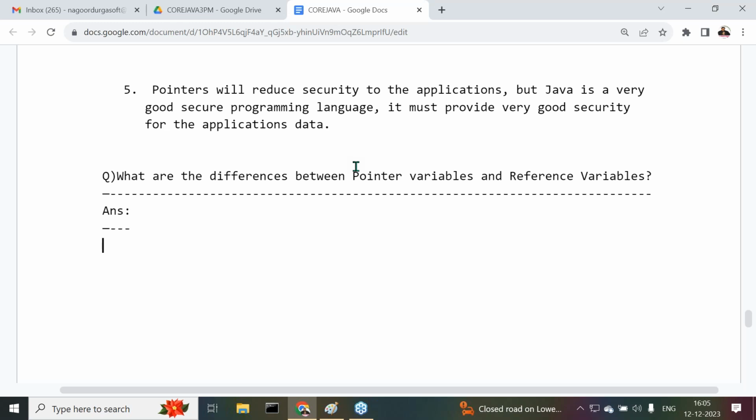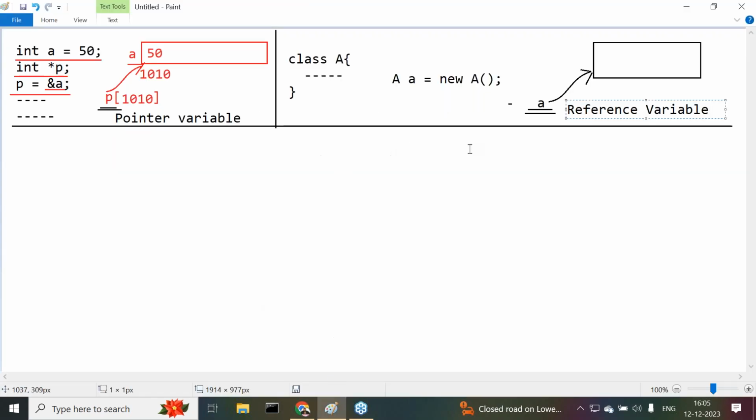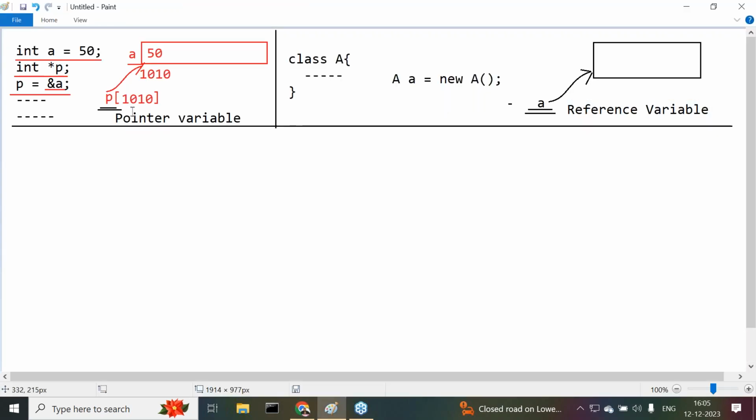If you want to answer this particular question, here we need to understand clearly how a pointer variable is created and how a reference variable is created. If you understand it, then we can compare both variables. As of now, we are already aware how a pointer variable is created. A pointer variable is able to refer a block of memory by storing the address of this particular data.